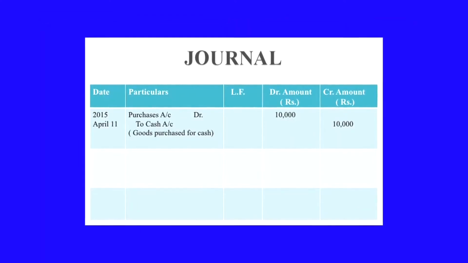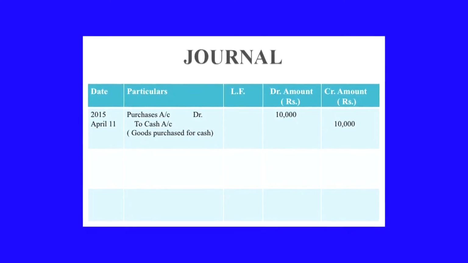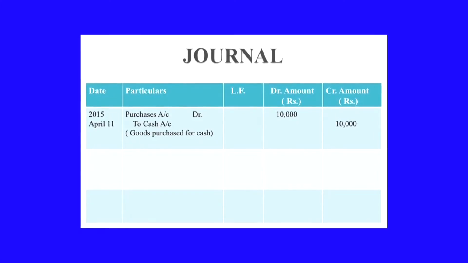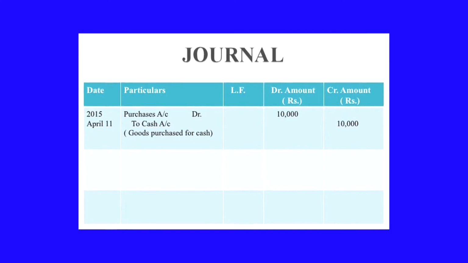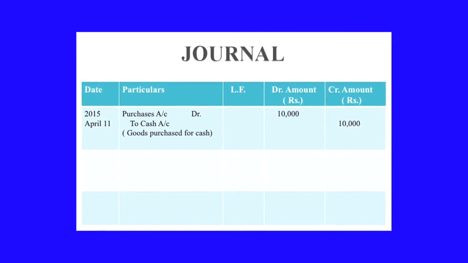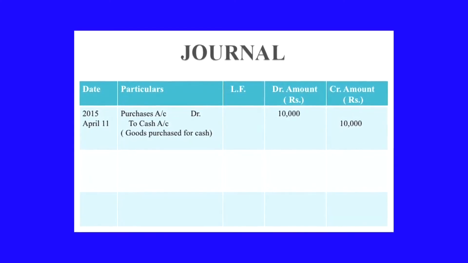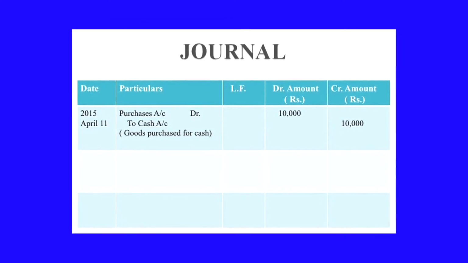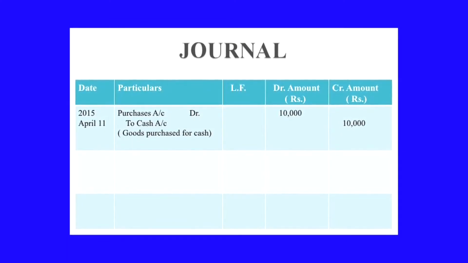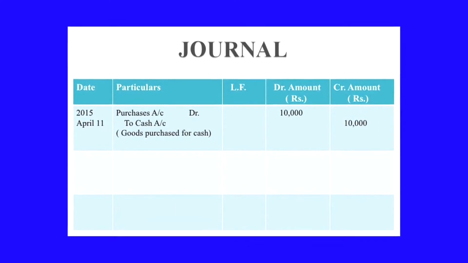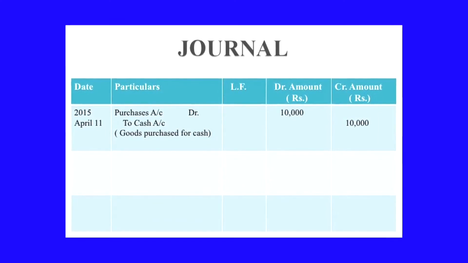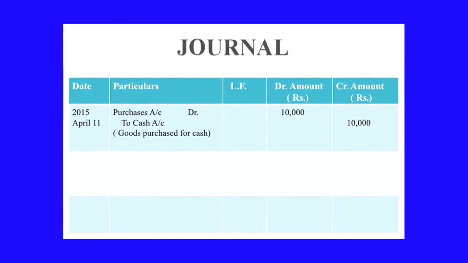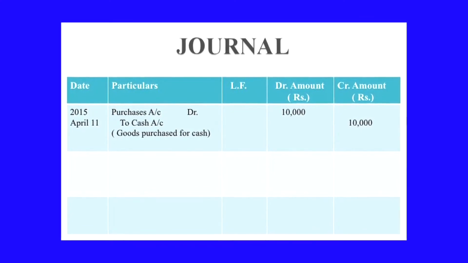Journal entry will be made in the journal along with a brief explanation, that is known as narration. The corresponding amounts will be written in the debit and credit columns. After completing one entry, a horizontal line is drawn before the entry for the next transaction is made in the journal.